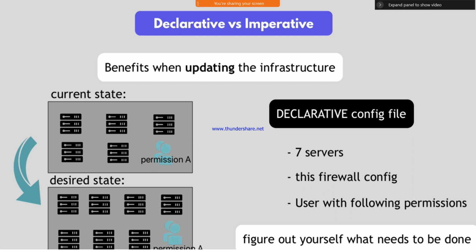How is it possible? First of all, we need to create a Terraform script. Then we need to create code for how many servers are required, how many firewalls are required, and what permissions are required.